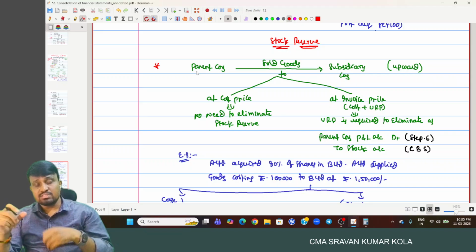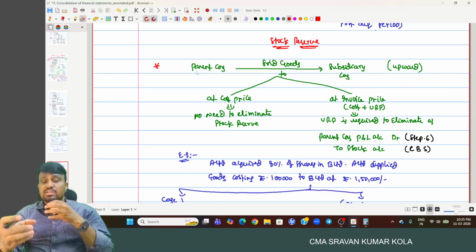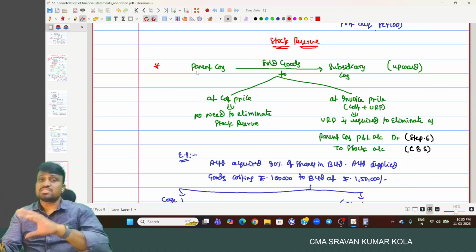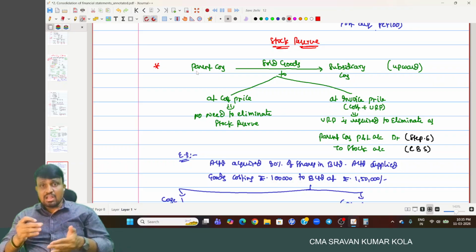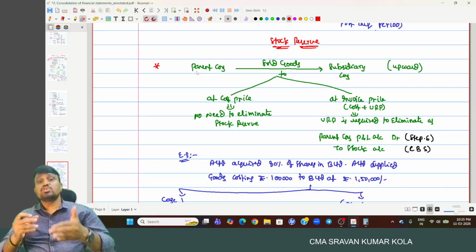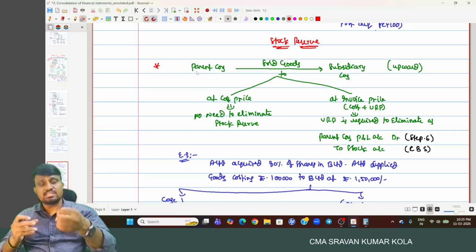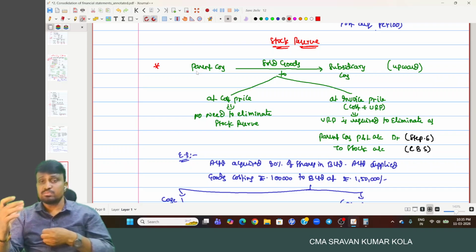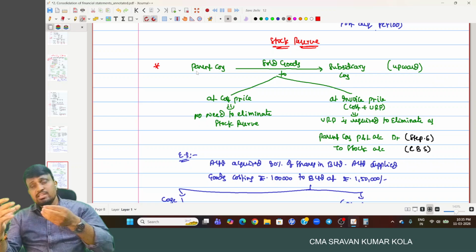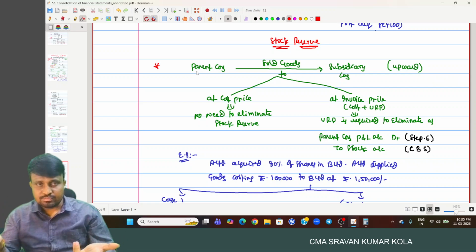Another point is, if any goods are sold by the parent company to the subsidiary or by the subsidiary to the parent company, then at the buyer's premises there may be unsold stock, and that unsold stock belongs to the group only. They didn't sell any product to the outside. They sold from one person to another person. Both belong to the same person. So here there is actually no transaction.